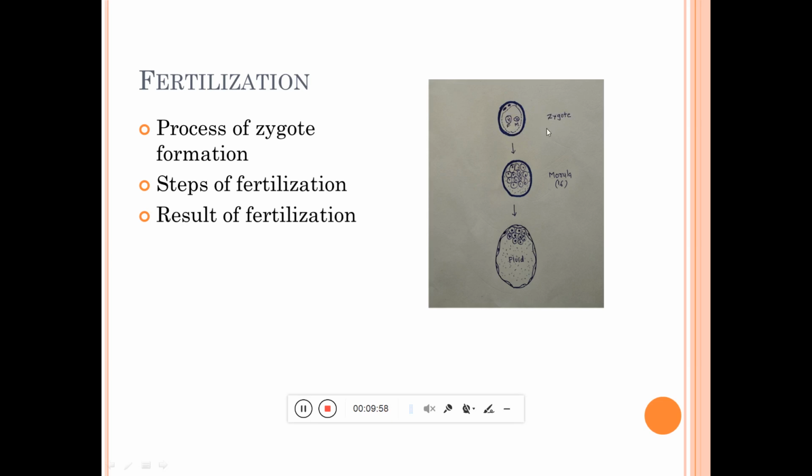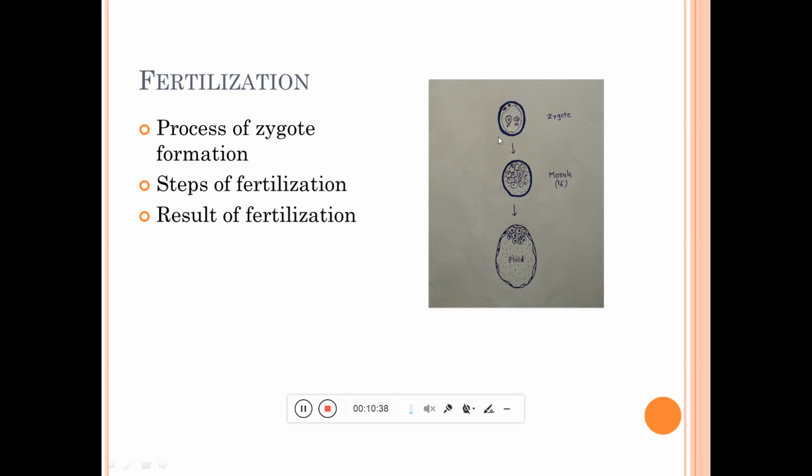It is the most initial cell to start the embryo. It is the single cell of the embryo, and now the process of cell division takes place in the zygote. This process is the serial cell division of cells. It is similar to the mitosis type of cell division. That means one cell is divided to form 2, 2 into 4, and in this way multiplication of the cells is known as cleavage.